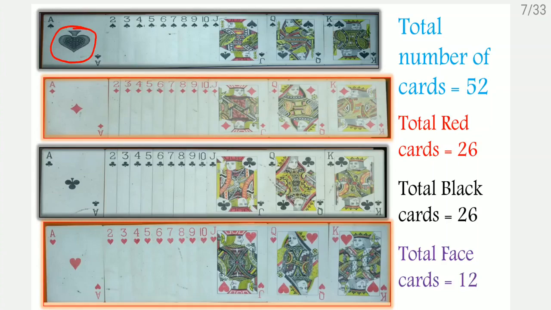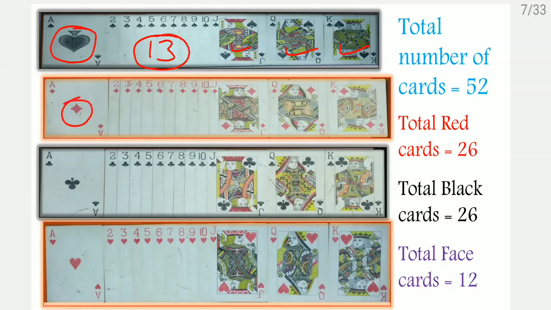And 2, 3, 4, 5, 6, 7, 8, 9, 10. These are the number cards. Then Jack, Queen and King. These are the picture cards, so we can say them as the face cards. So total cards are 13. 13 spade cards. Okay. And they are in black color.